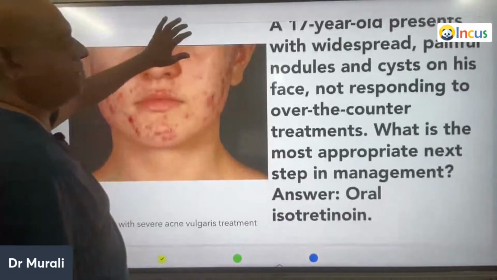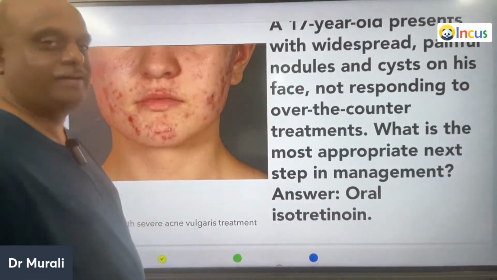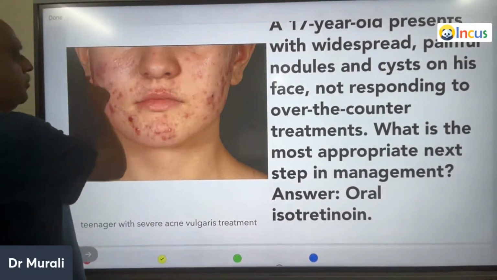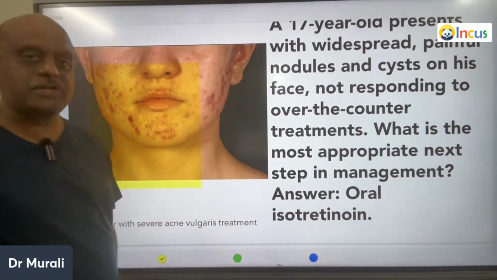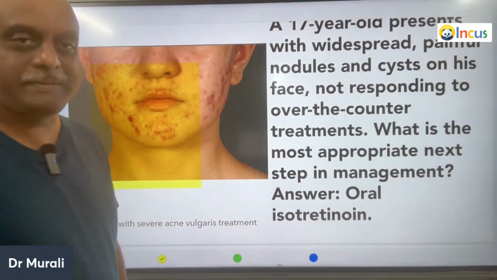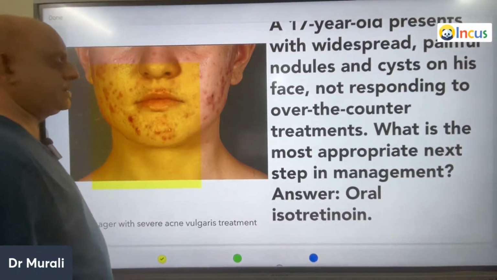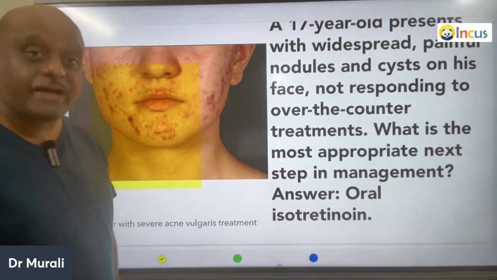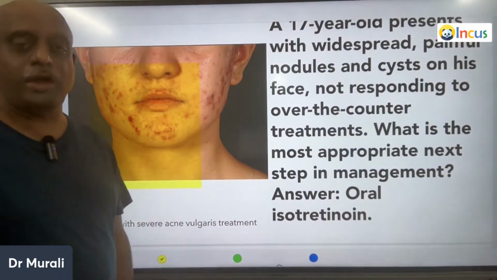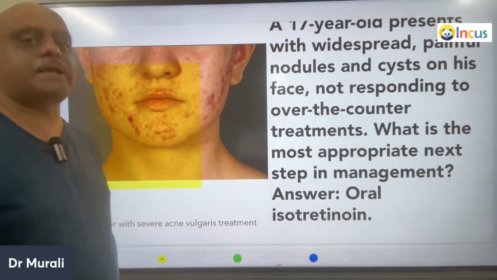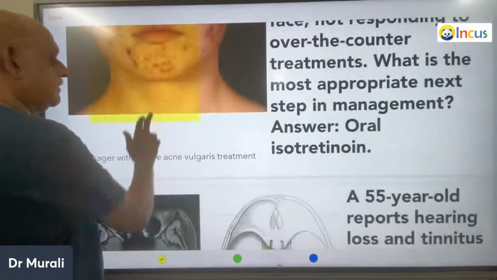A 17-year-old presents with widespread painful nodules and cysts on his face, not responding to over-the-counter preparations. So what is the next management of acne, doctor? It is oral isotretinoin, systemically, that is considered to be the management.